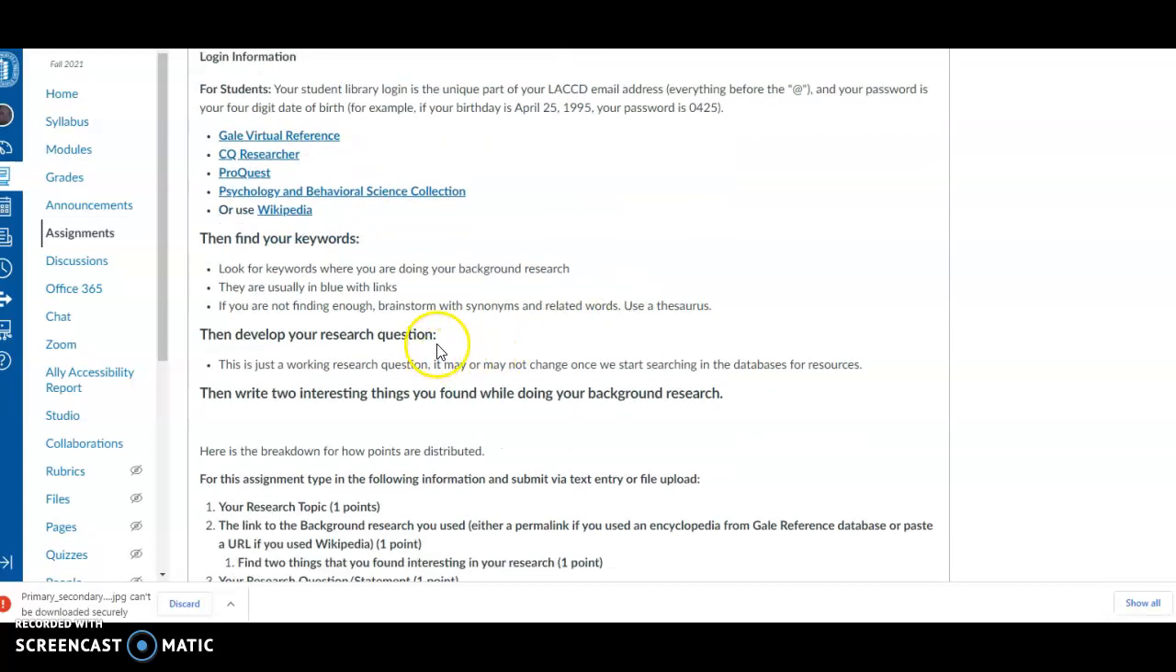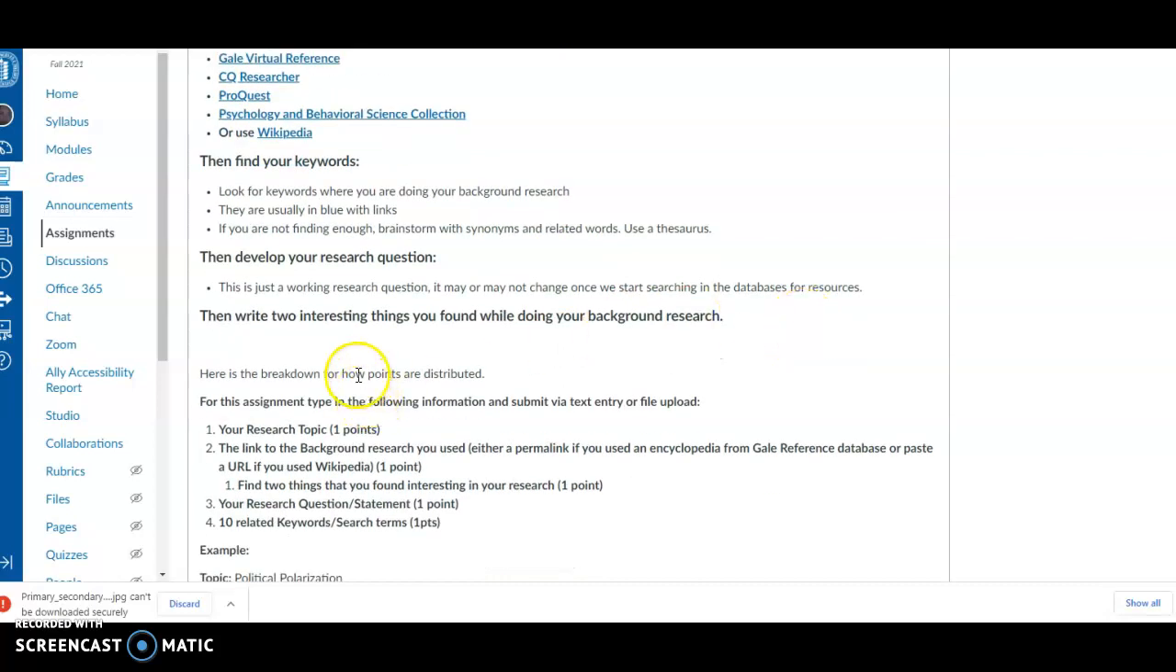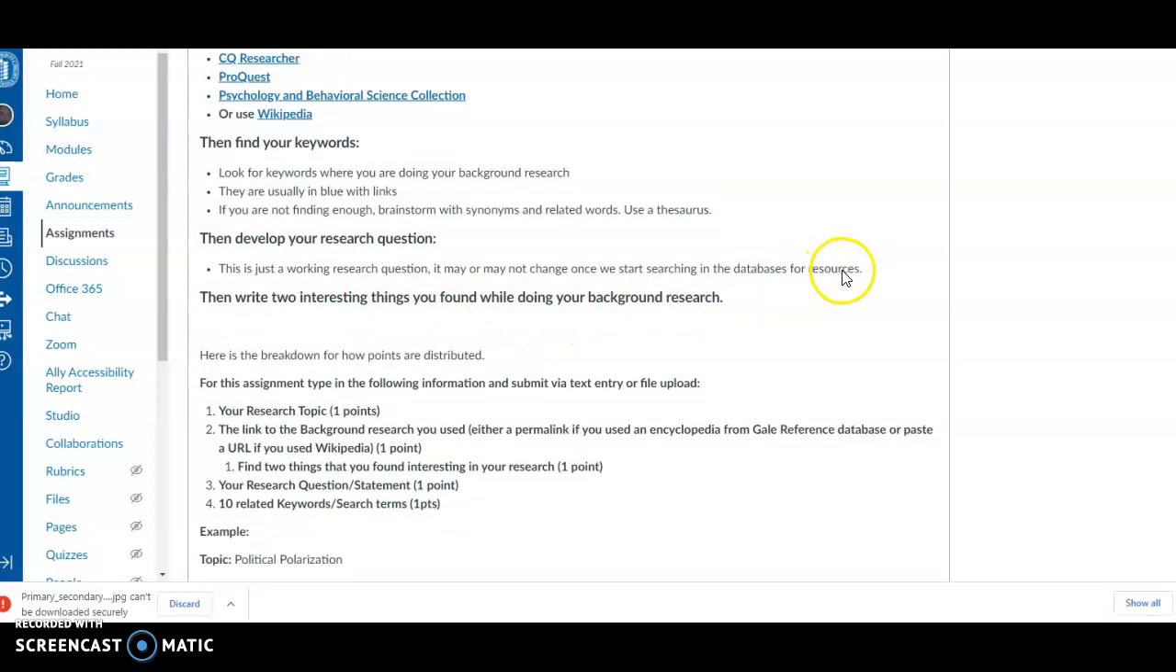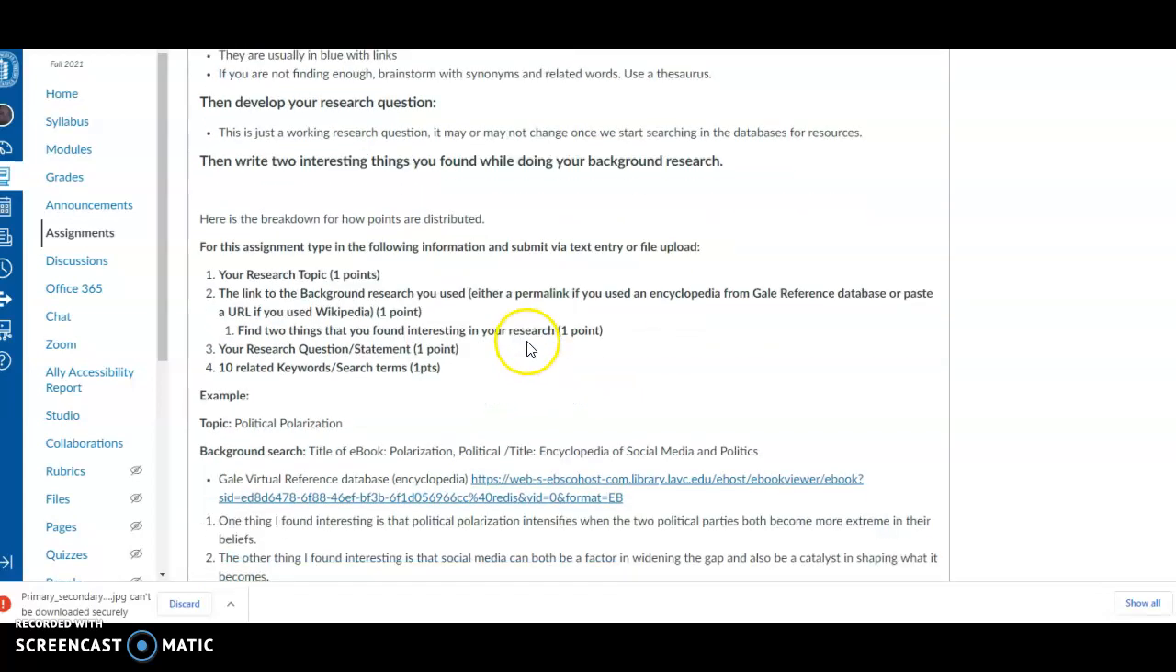Then you're going to develop your research question. It can be just a simple question for right now. It's just a working research question because it may change as we start getting more in-depth into research in week 4 and 5. And then you're just going to write 2 things that you found interesting while doing your background research. And that is pretty much it.